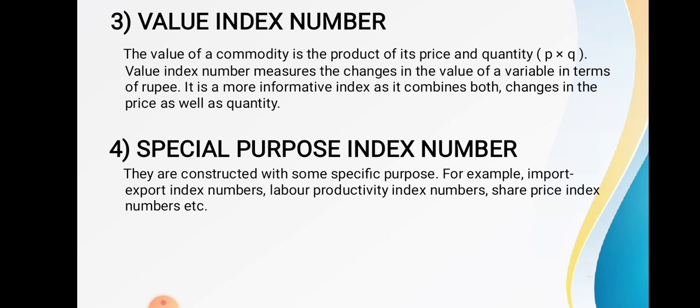Now what is the fourth type of index number? The fourth type of index number is special purpose index number. They are constructed with some special purpose. So this fourth type of index number is constructed for some specific purpose.